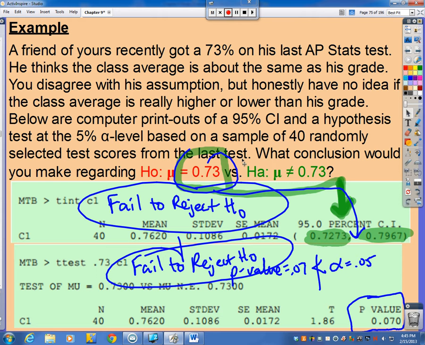So we can't disprove that the mean is 73%. So we just kind of have to continue to go with it unless we do something else, unless we maybe increase our sample size. We would reject the null hypothesis if we had instead done it at a 10% alpha level, because at that point our p-value would be less than alpha, and then we would conclude that the mean is not 73%. But at the same time, we're increasing our type 1 error, which maybe or maybe not is a good thing. We don't know.